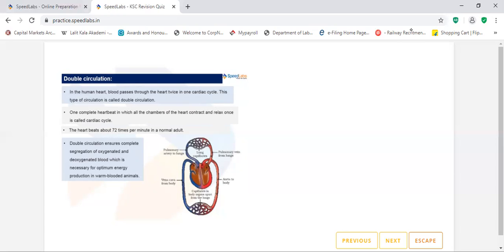So what happens? Nature or God has provided us a very good system where we have four chambers, left part and right part. The upper part is your auricle and the lower part is your ventricle. The oxygenated blood is present in the left part only, and deoxygenated blood is present on the right side only. Okay, so the process will take place very fast.